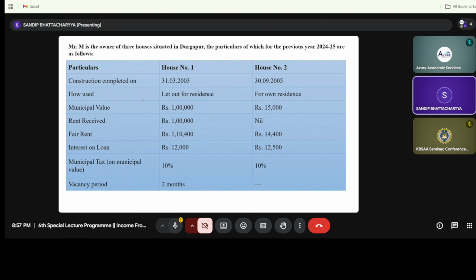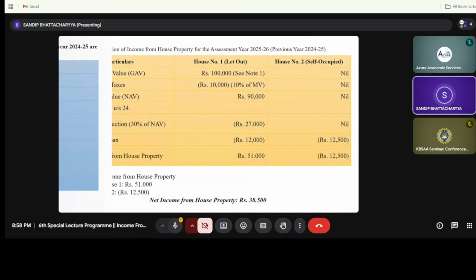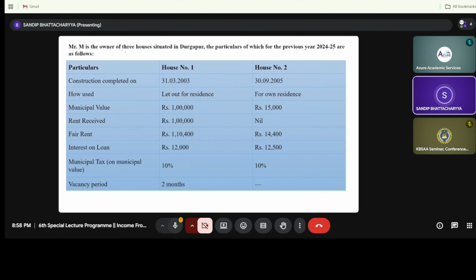Now another sum, that is Mr. M is the owner of three houses. Actually here I am considering two houses, because the house number 3 I am not supposed to consider here, right? Mr. M is owner of two houses situated in Durgapur, and the particulars of the previous year are given below. You can see the construction completion date is given. Next is the layout for the residence and for the owner residence.